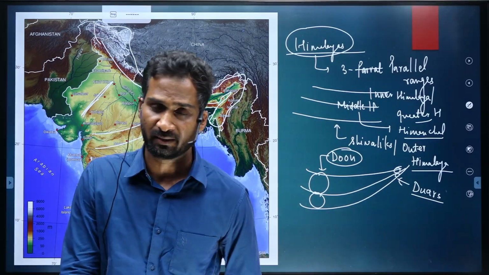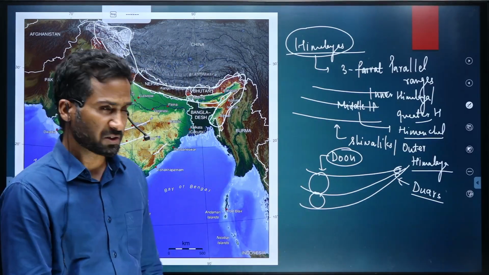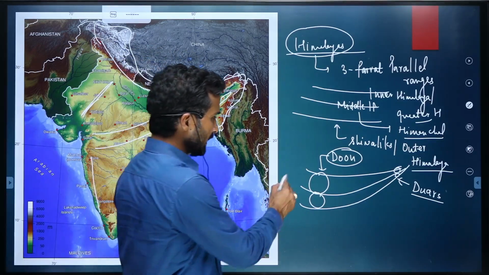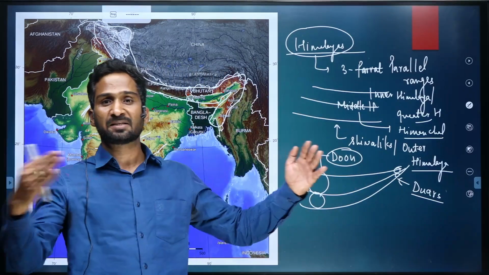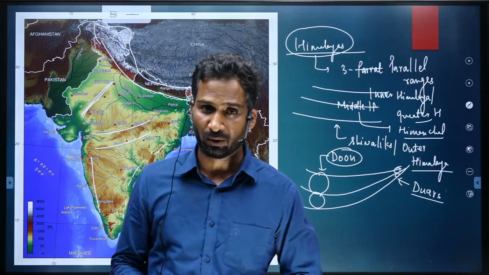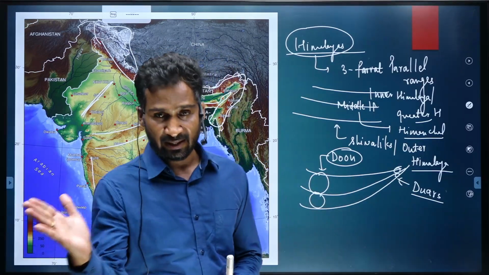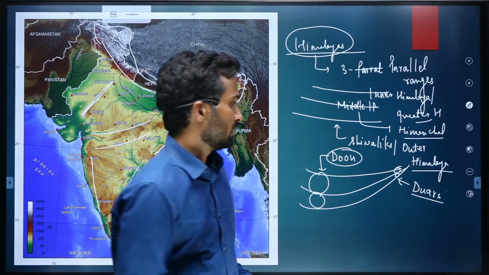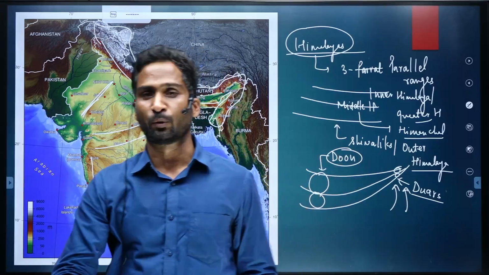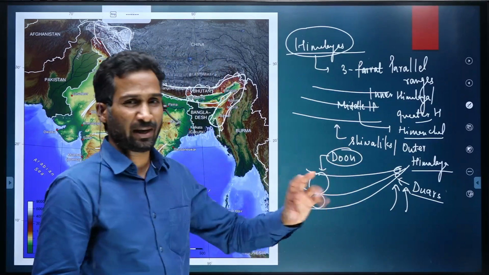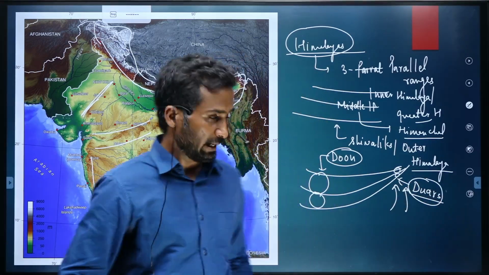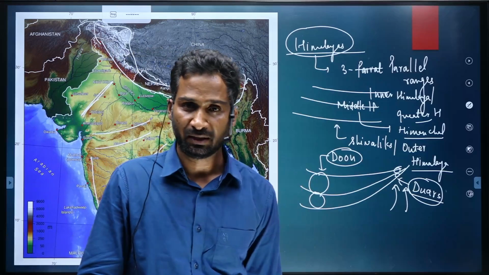There could be a question again. In geography, concept based questions are asked, term based questions are asked. So this could be a question. Moreover, you should know that in the western part the valleys are broader, and in the eastern part the valleys get compressed and they become narrower. It is happening because in the eastern part the Indian plate exerts more pressure, more force. So that is why the ranges have come together. And that is why the narrow valleys are named Duars, and in the western part, the broader valleys are the Doon.